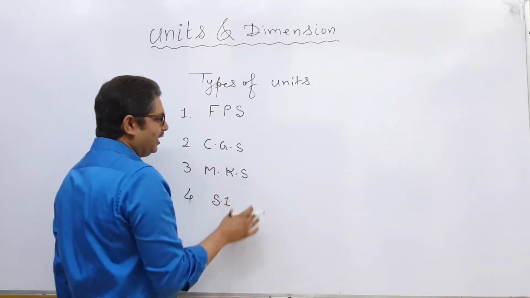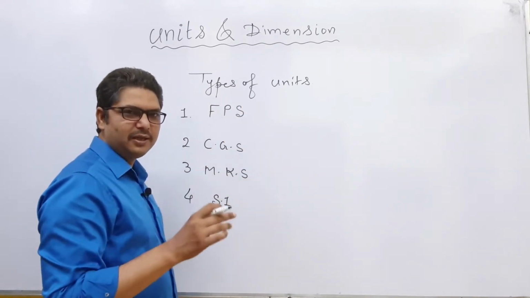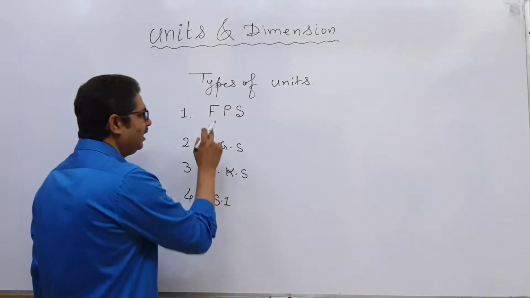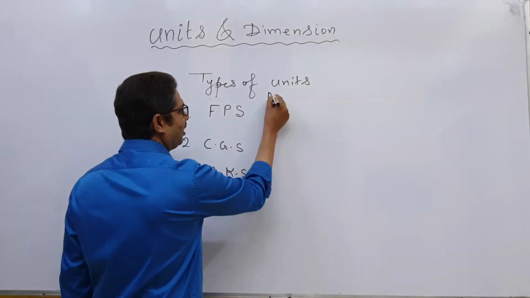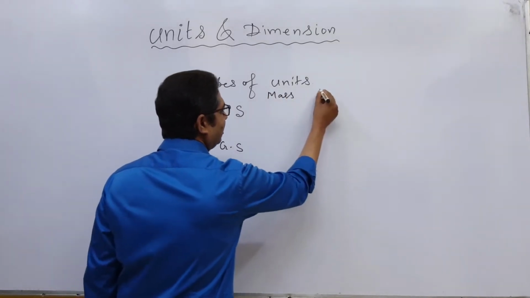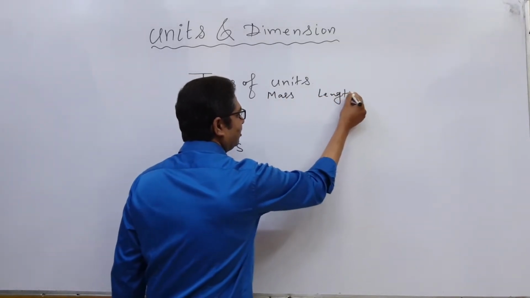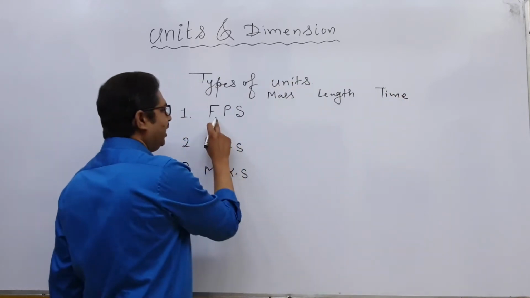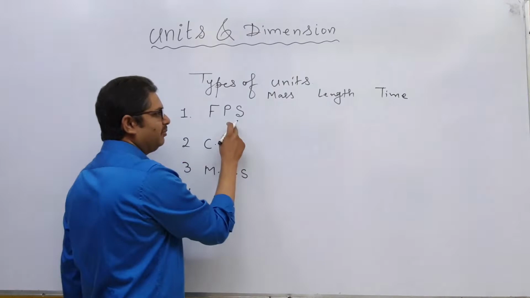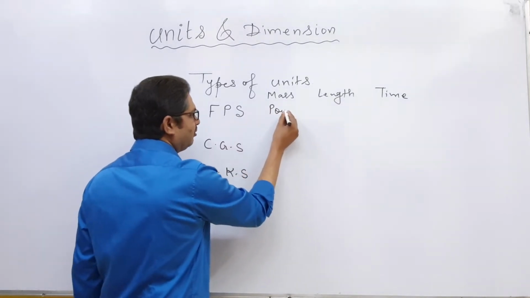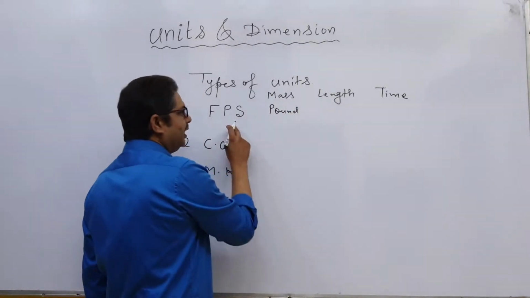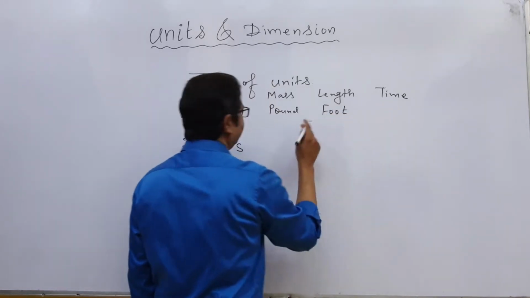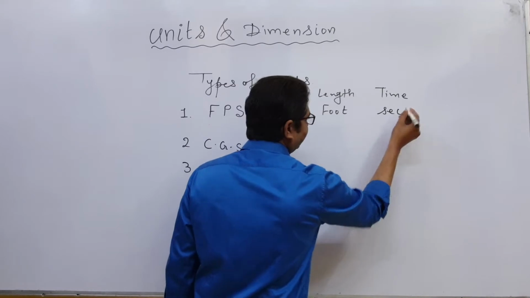Now, if you categorize these systems according to the physical quantities mass, length and time, then in FPS system, mass is measured in pound, length is measured in foot, and time is measured in second.